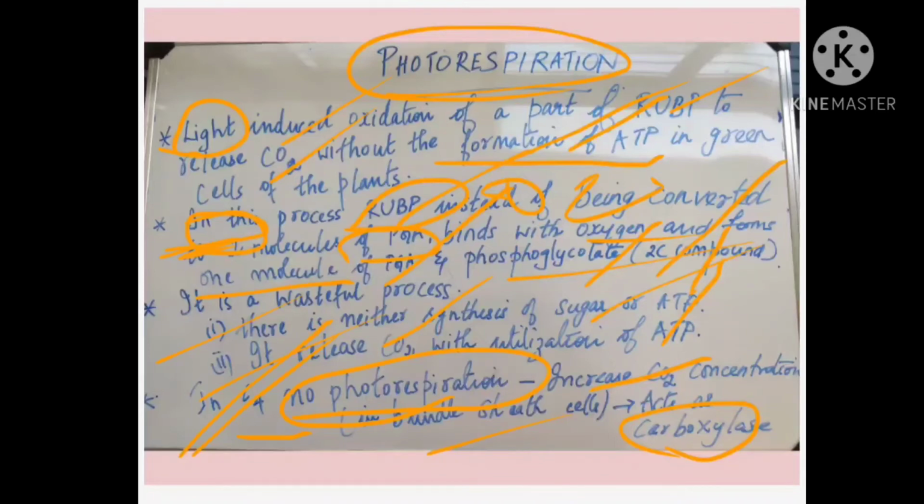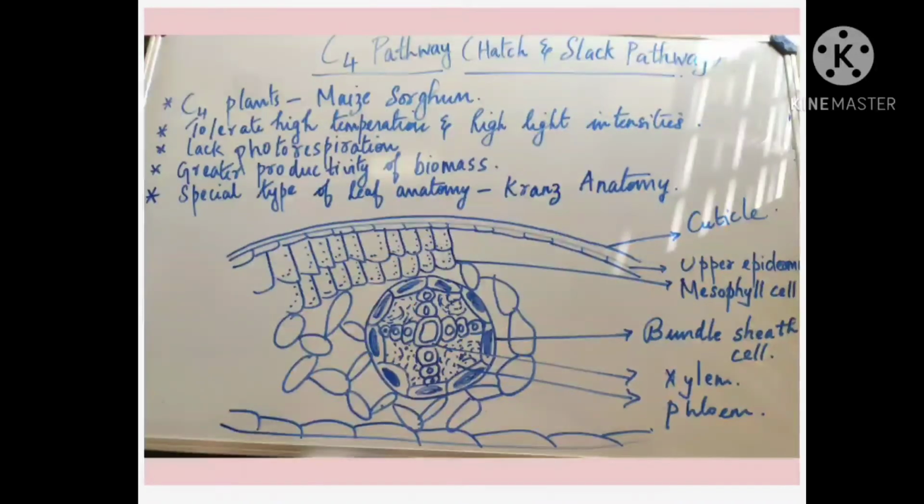And this photorespiration is not taking place where? In C4 plants, because an increased concentration of carbon dioxide is formed in some cells called bundle sheath cells, which favors RuBisCO to act as carboxylase, fixing carbon dioxide rather than oxygen. So there no photorespiration takes place. Okay, now we will be discussing the next process, that is the C4 cycle. Listen students, what is the C4 pathway? The C4 pathway was put forth by Hatch and Slack. That's why the other name for the C4 cycle is the Hatch and Slack pathway or Hatch and Slack cycle.